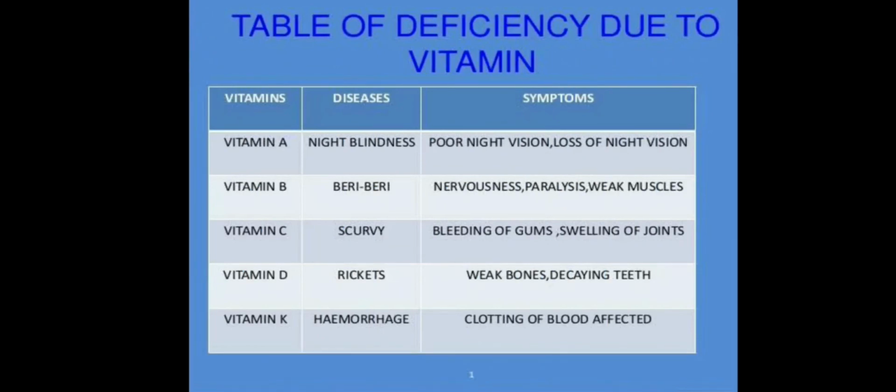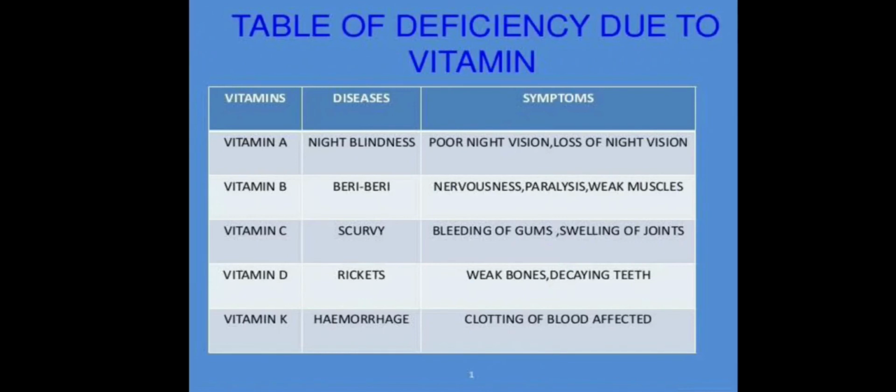Now we will see vitamin deficiency diseases. Deficiency means lack of various vitamins in the human diet, which gives rise to a number of diseases and disorders. Some vitamin deficiency diseases are night blindness, beriberi, scurvy and rickets. We are now going to discuss the diseases caused by the deficiency of vitamins. Actually we will discuss vitamin A, vitamin B, vitamin C, and vitamin D and K.